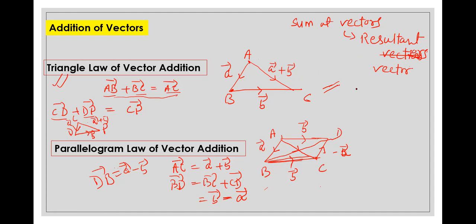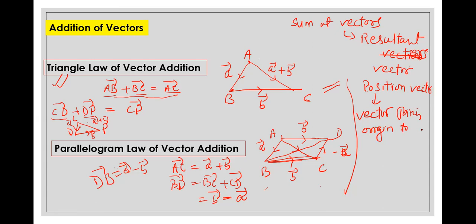Okay, and one more thing before winding up the class: position vector. Though I am planning to study this one in a very elaborative way. Position vector means what? Position vector is basically the vector joining the origin to the point.